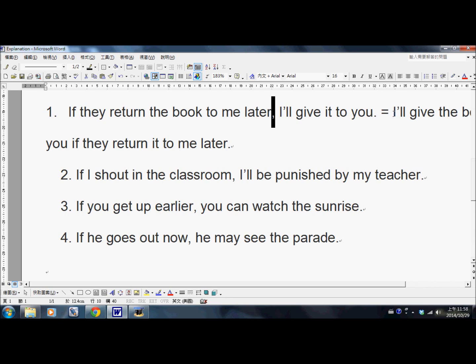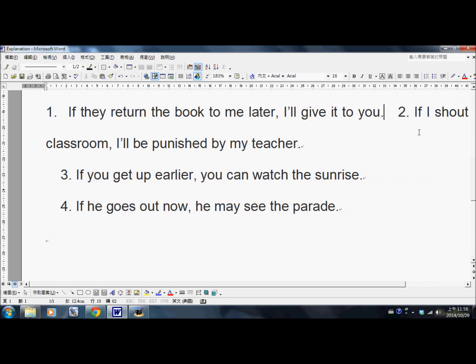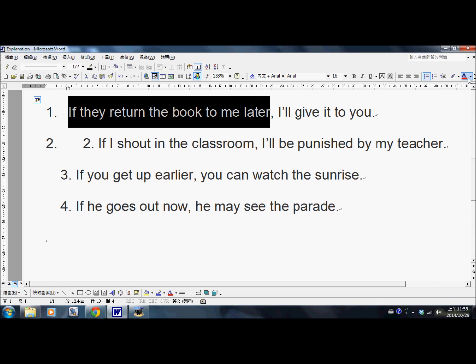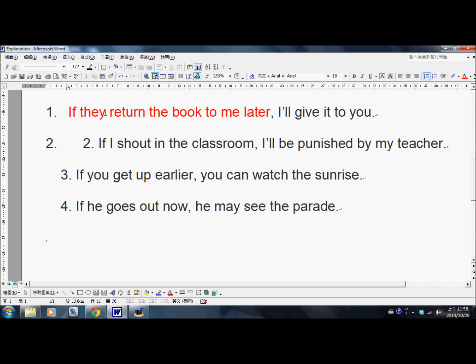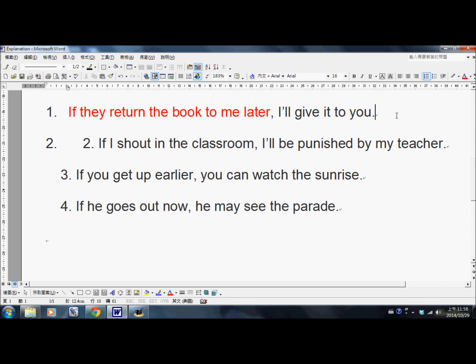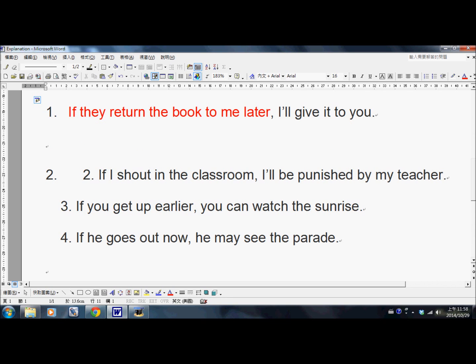Now, just like what we talked about, let me delete the second half of the sentence. This is what we call a dependent clause. If I just say, take away this part, I just say, if they return the book to me later, it sounds incomplete. It's like, what? I'm waiting for something because the information itself, 这个讯息不完整, if I just say this part of the sentence. So this part is what we call the dependent clause.